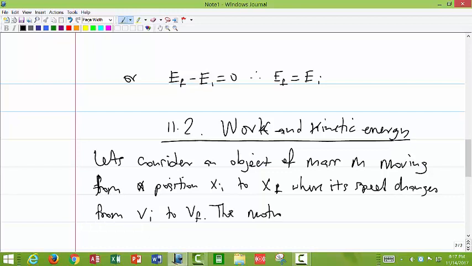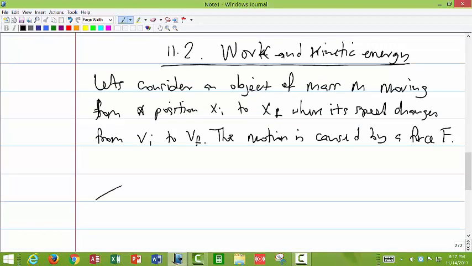The motion is caused by a force F. So we can say, for example, that the object is moving along this path. This will be v initial, a certain force F acts on it, and it ends up at this position with a velocity v final.